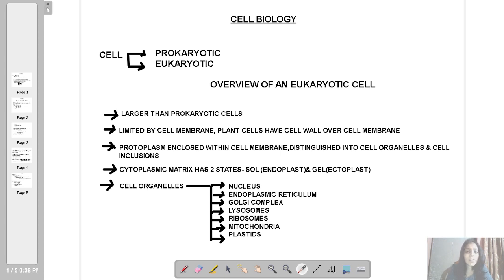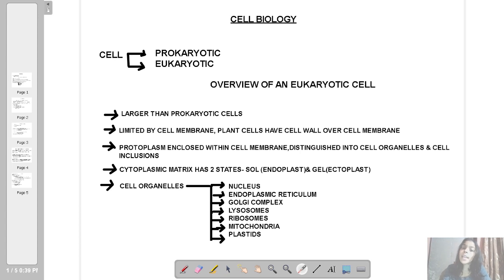Now since we are in higher classes, I am not going into the details of why it is the structural and functional unit. So we will directly go into the portions which are included in our 10 plus 2 level. So a cell can be of two types. A cell can be prokaryotic or it can be eukaryotic.